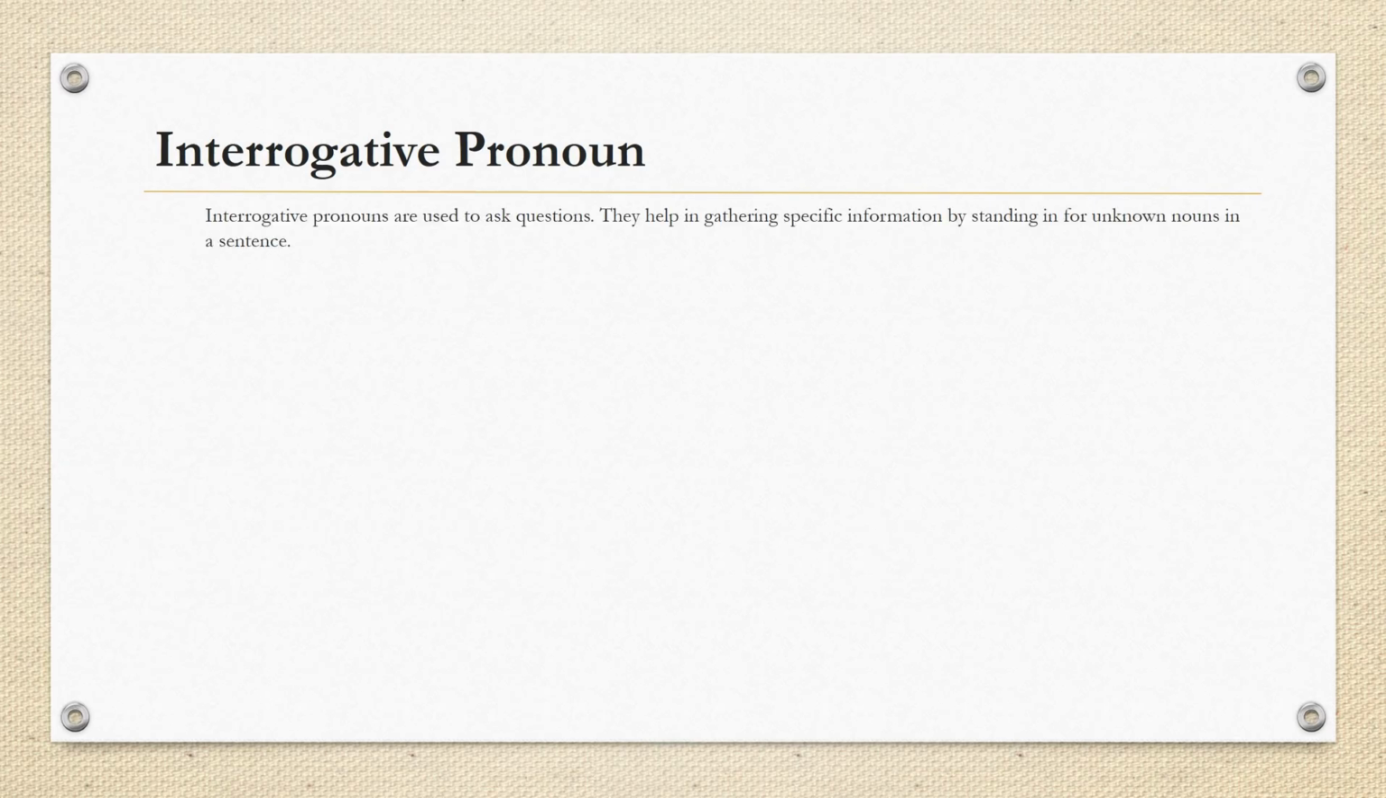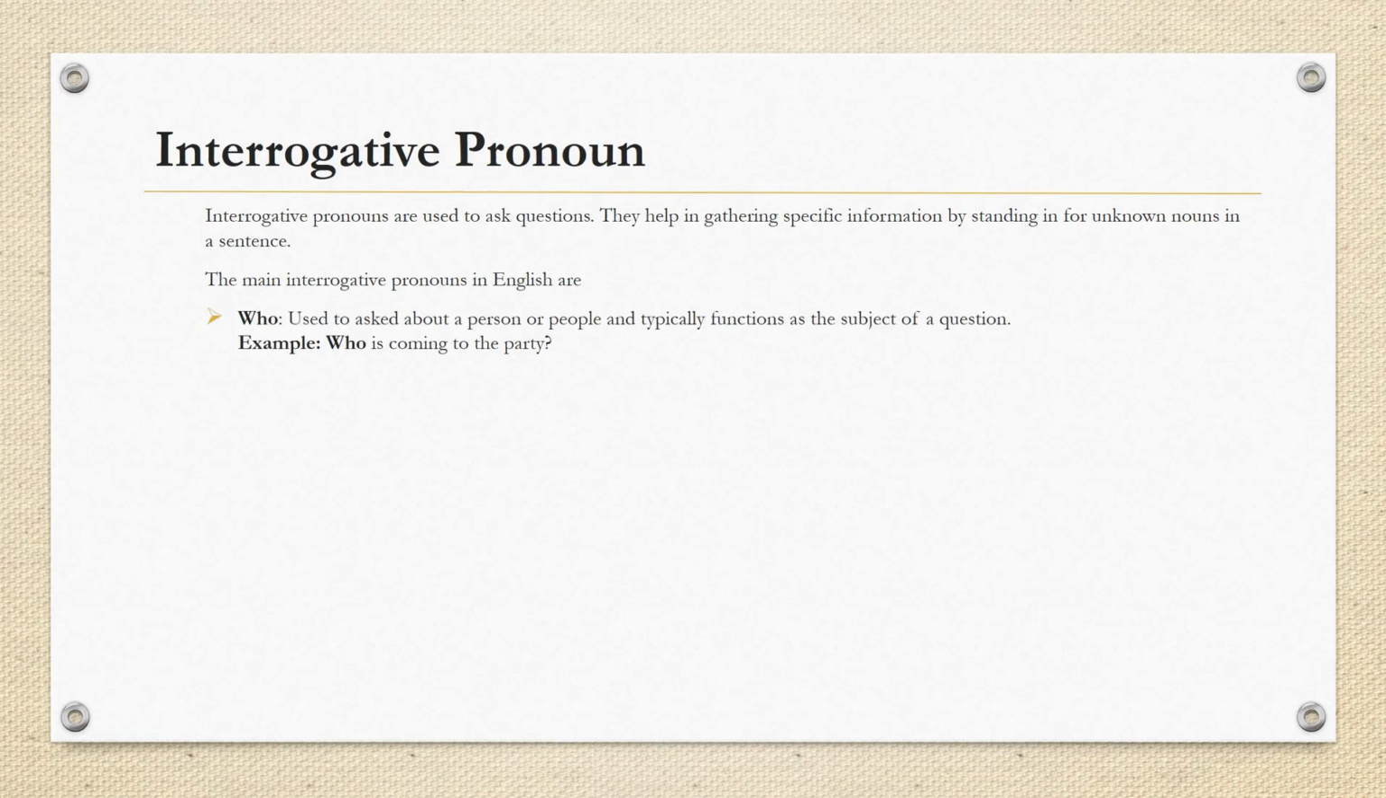Interrogative pronouns. Interrogative pronouns are used to ask questions. They help in gathering specific information by standing in for unknown nouns in a sentence. The main interrogative pronouns in English are: Who is used to ask about a person or people and typically functions as the subject of a question. Example, who is coming to the party?